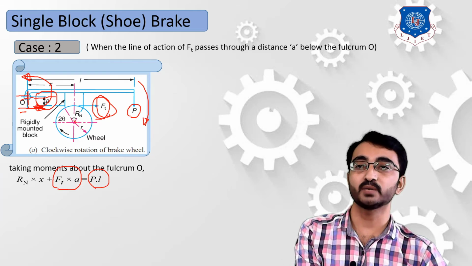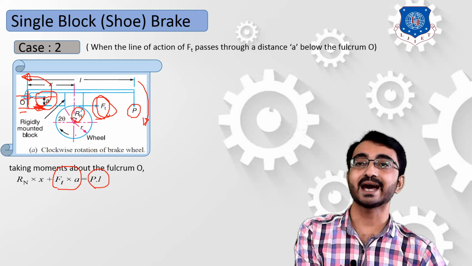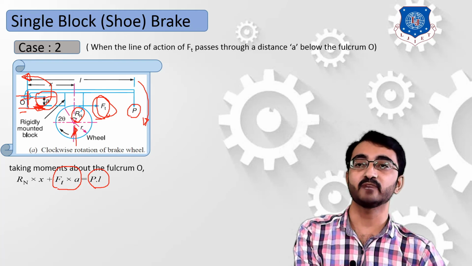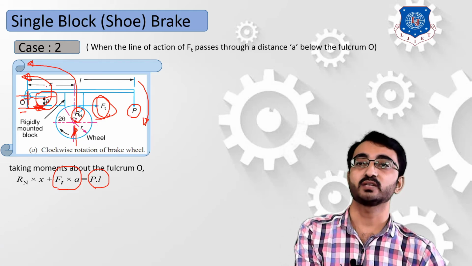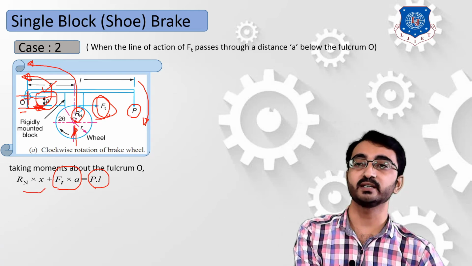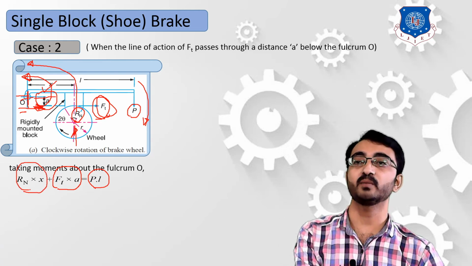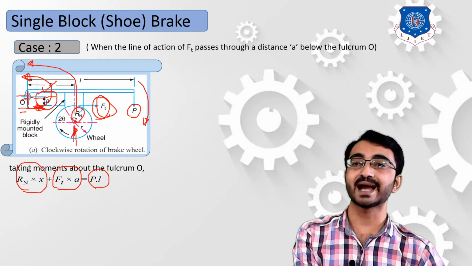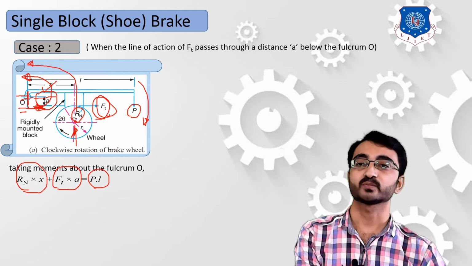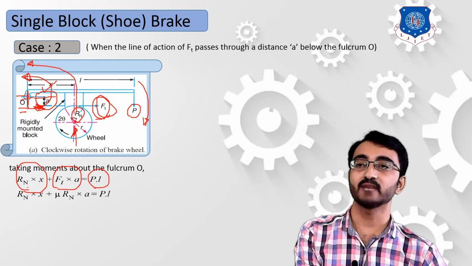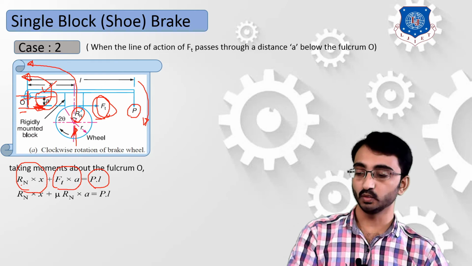Now the third component, Rn. This Rn force is always acting in an upward direction. This upward force will again try to rotate in an anti-clockwise direction, similar to your Ft force. So it will also lie on the same side as your Ft moment. Over here you can derive that Rn into X plus Ft into A is equal to PL. Now by simplifying this equation we can derive the value for Rn.